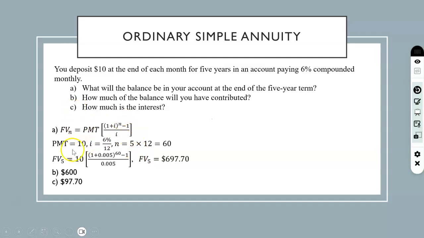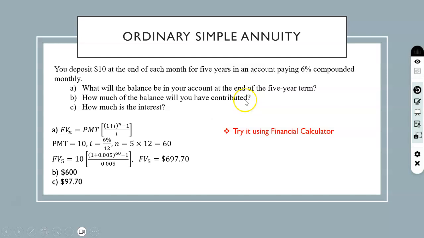You will substitute all the values and you will see that you are getting 697.70. Follow the same rule of calculation using the calculator. If you are using the formula, follow the BEDMAS rule, or you can also use the financial calculator the same way we did in the previous problem.